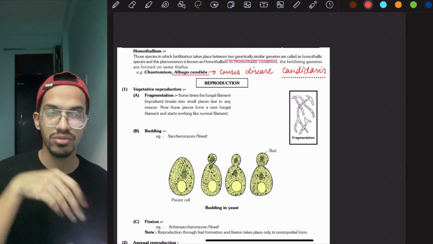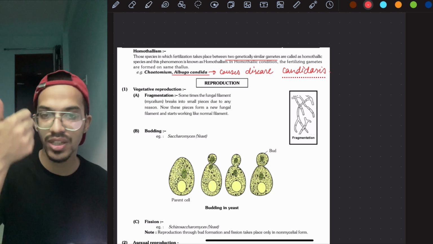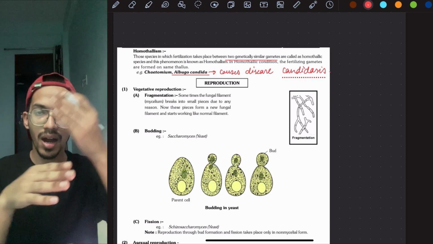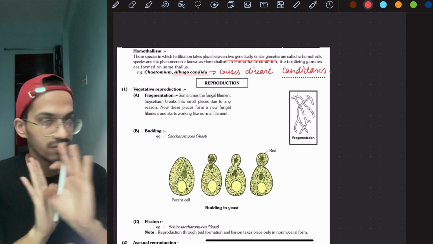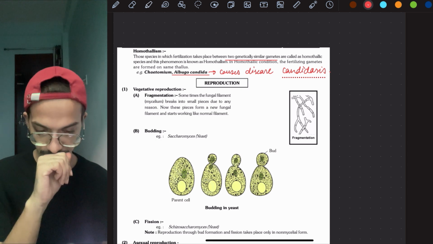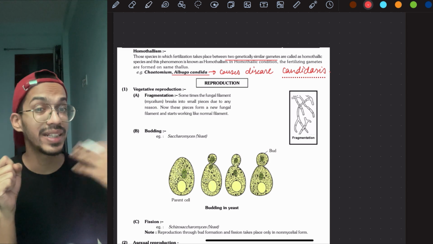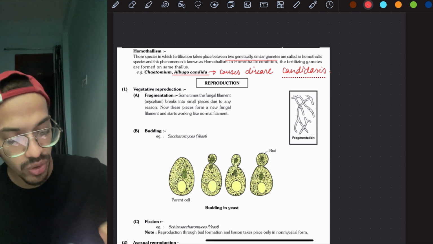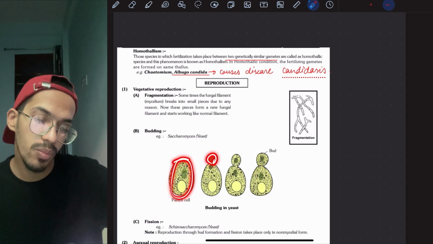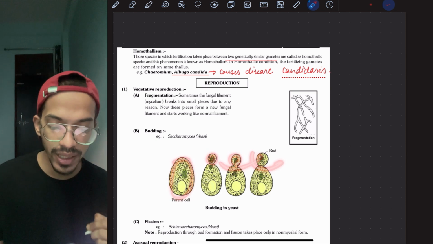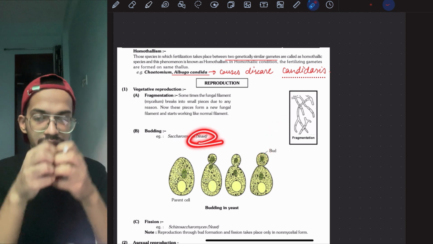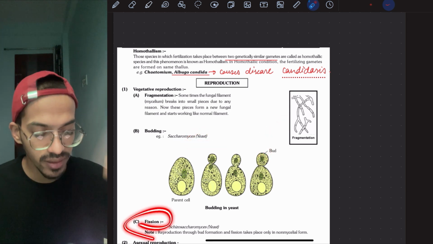Next comes reproduction. Reproduction is of three types: vegetative, asexual, and sexual. Vegetative is easy, one is fragmentation, a part will break off and grow into a new one, 10th class thing, nothing much. Budding happens in the yeast, you might have studied that. This is a yeast, this is a bud, it can grow like this or it can just detach, or multiple buds can also form. Fission is division, one divides into two, that is also seen in the yeast.